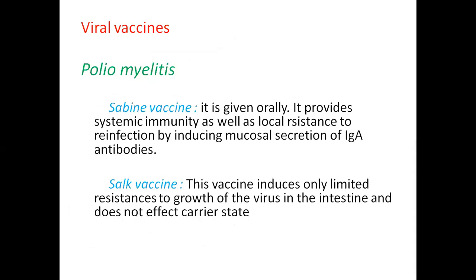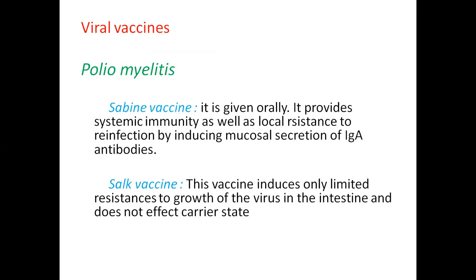Coming to viral vaccines. Poliomyelitis, we have Sabin vaccine and Salk vaccine. Sabin vaccine, oral polio vaccine, is given orally. It provides systemic immunity as well as local resistance to reinfection by inducing the mucosal secretion of IgA antibodies. This leads to stoppage of fecal excretion and elimination of a carrier state.